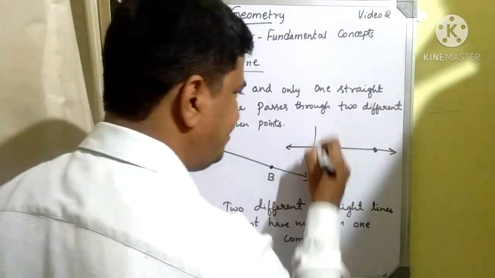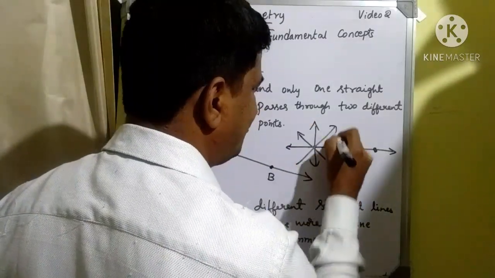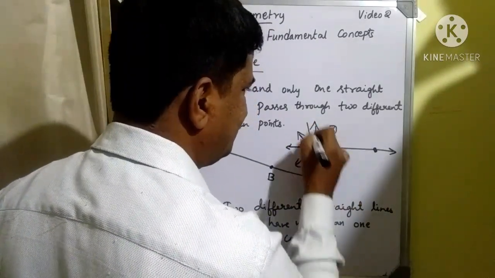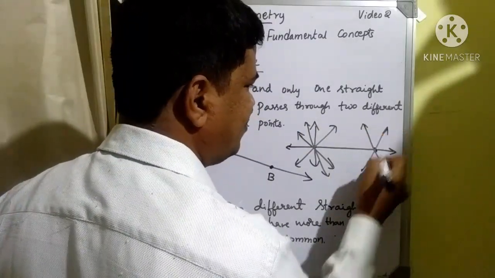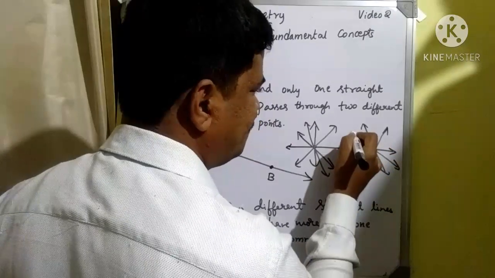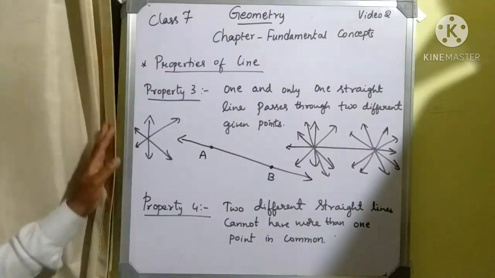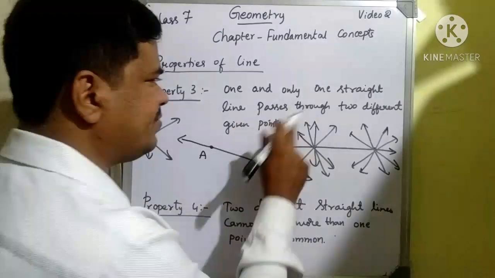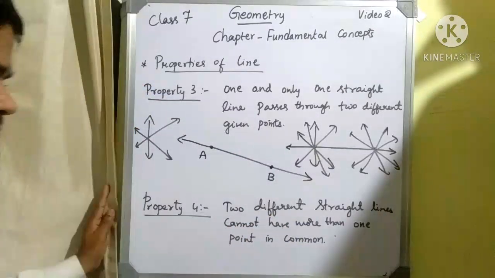But I can draw an infinite number of lines through a given point. This we have already studied in property 2. But only one straight line can pass through two different given points.